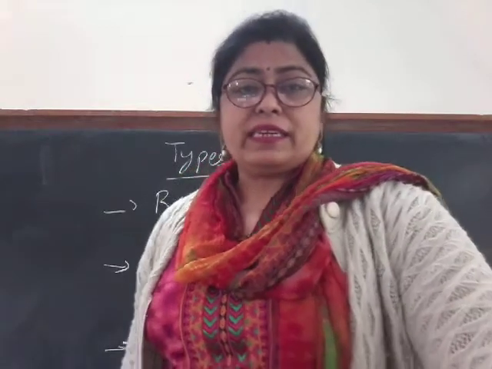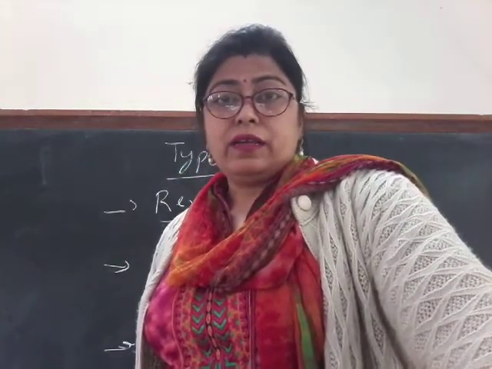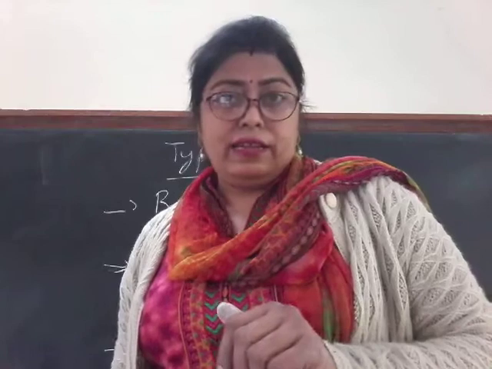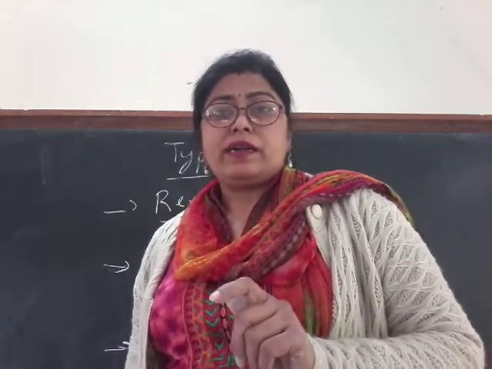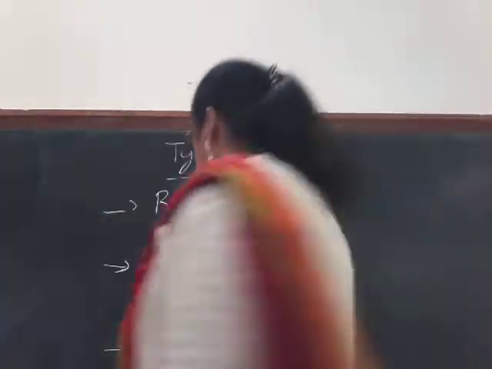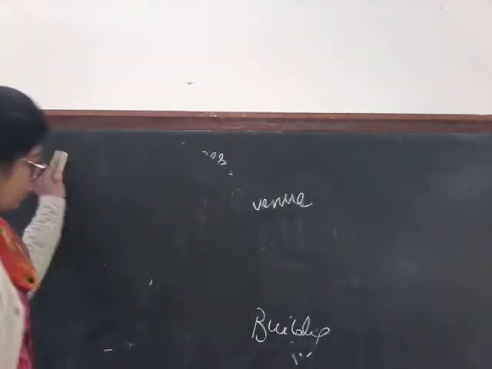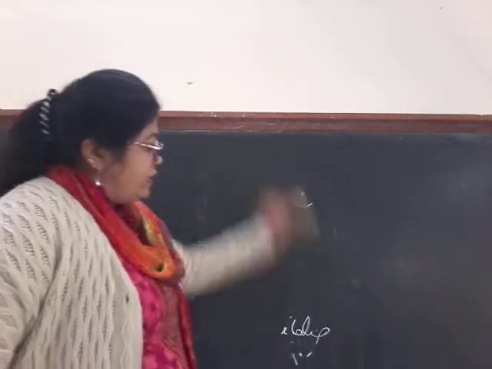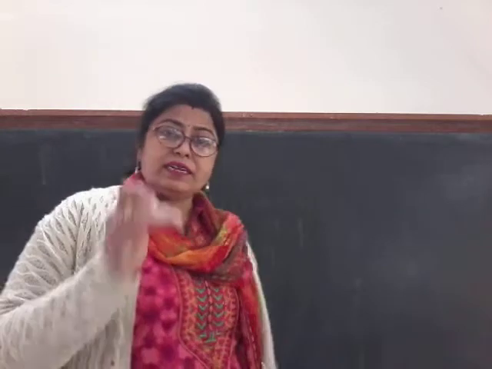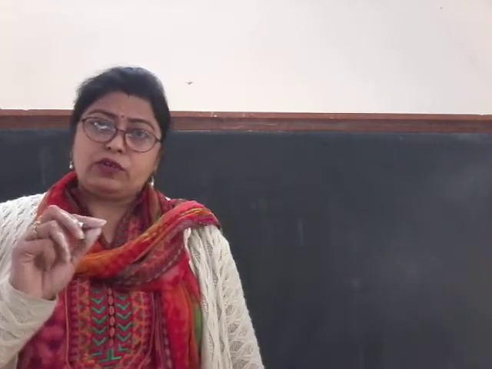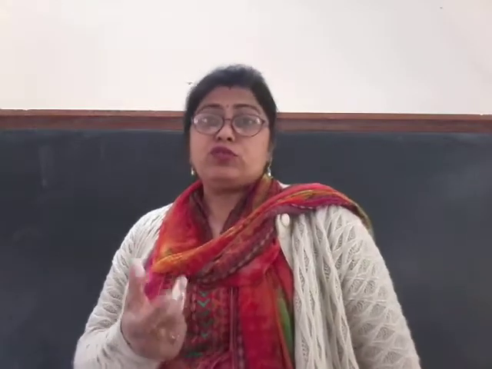Now we come to the next category, partly agricultural income. Here there are certain categories. If we just do a process in order to make it fit for sale in the market, that's fine. But when we do some additional processes on it in order to get a higher profit, it means we have some business instinct also.